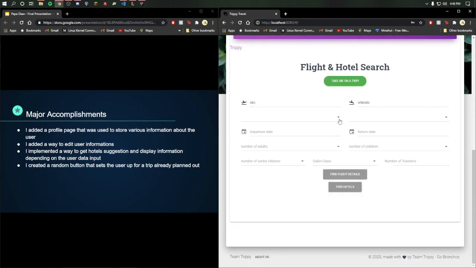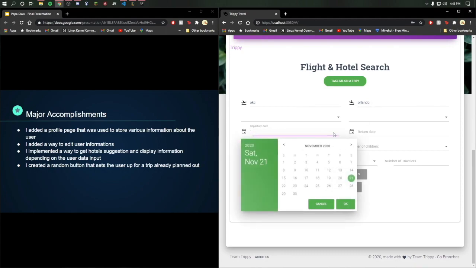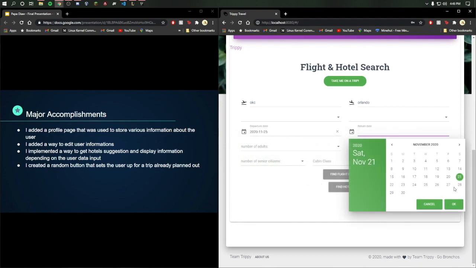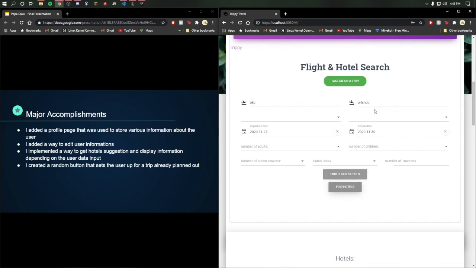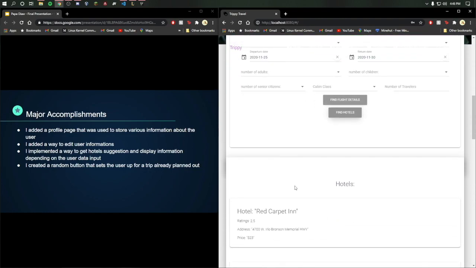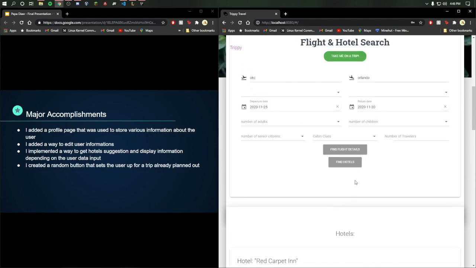the find hotel button, which will basically take the destination. It will take also the time. So let's say I'm going to check in there and I'm going to check in then, and I go ahead and find the hotel. I was the one responsible for this function, so it will find a hotel in Orlando, and it will display basically the hotel name, the destination, the hotel rating, the price, and whatnot.